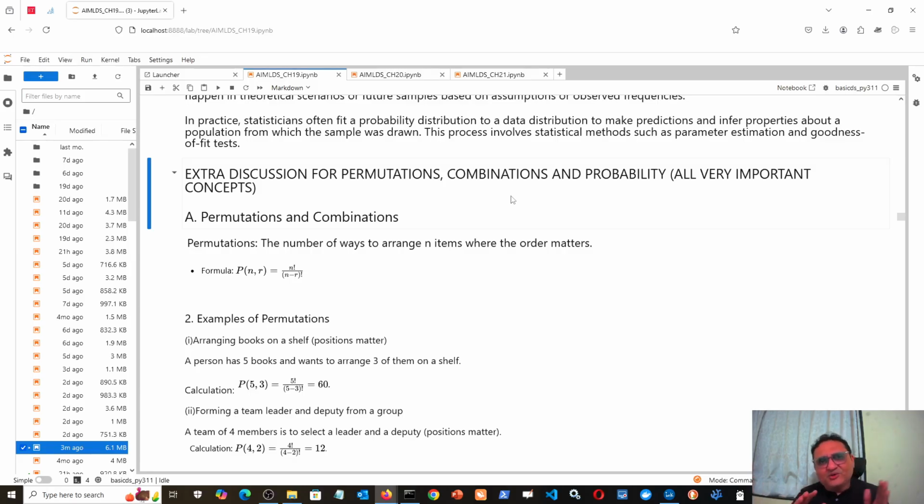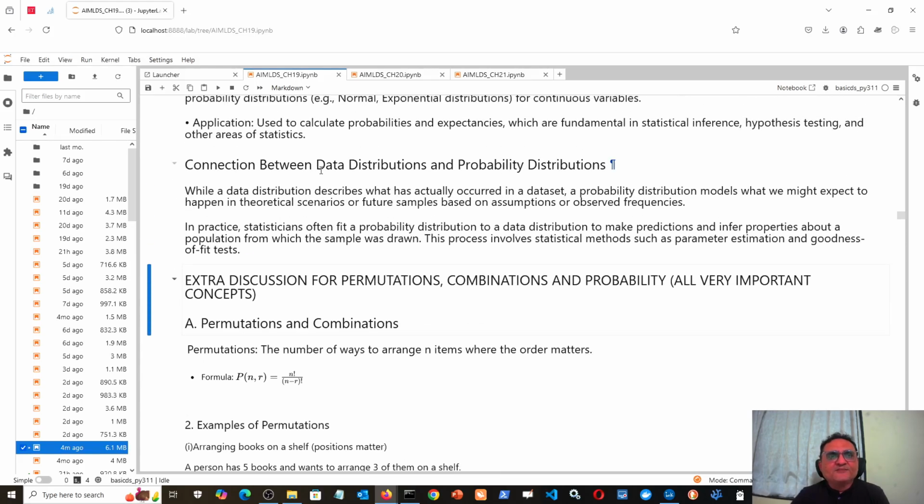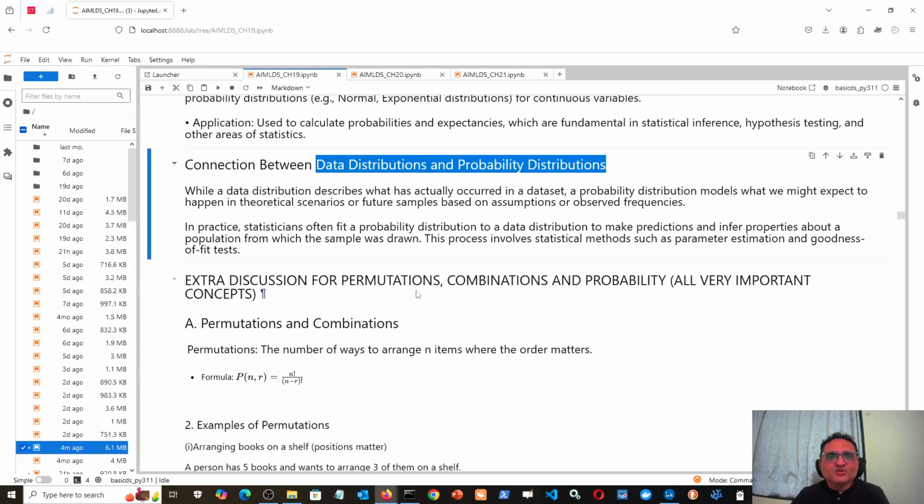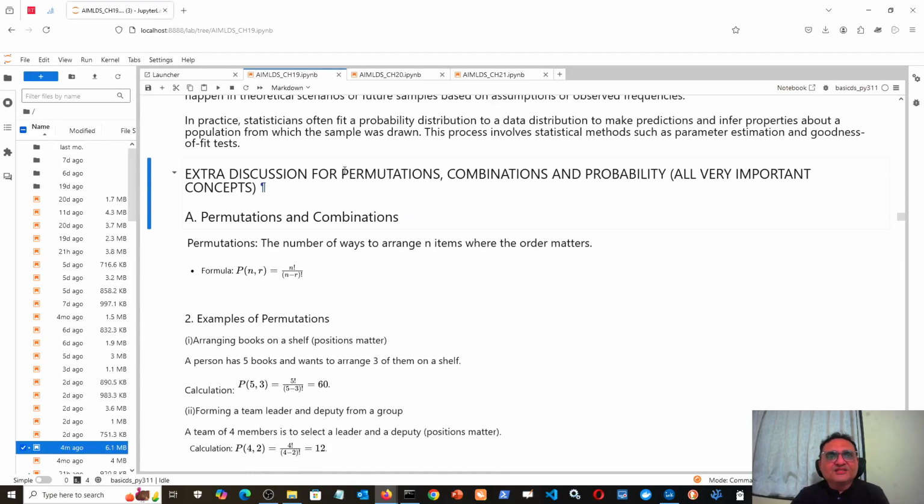So I have decided to take a different approach. As you know, those who have been following from chapter 1, we never introduced any mathematical prerequisite chapter. We straightaway started with Python programming in the very first chapter. But as and when some mathematical concept was required, we paused for some time, discussed that concept, and then proceeded with our data science discussion. Exactly the same thing is happening here. We want to discuss various statistical distributions and probability distributions, but first you have to understand the concepts of permutation and combination, and the next concept is probability.